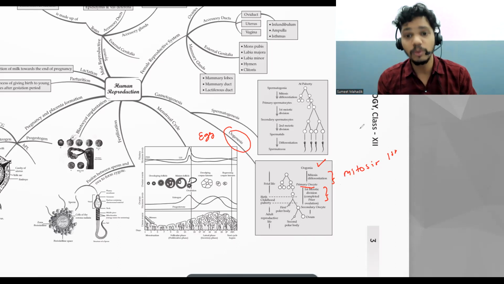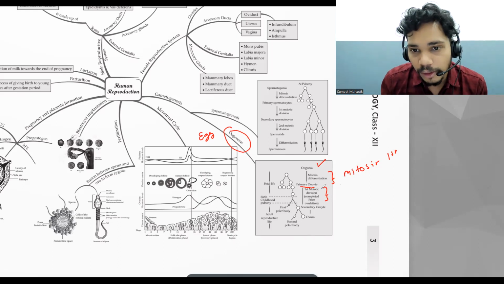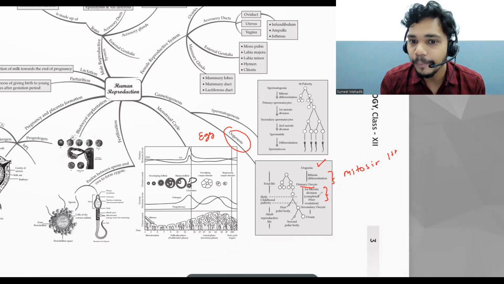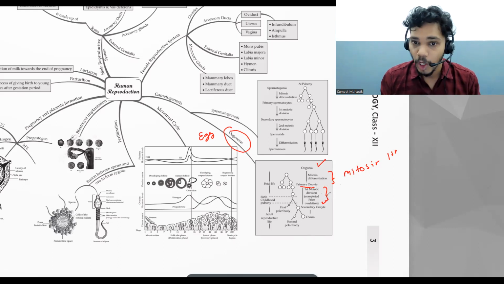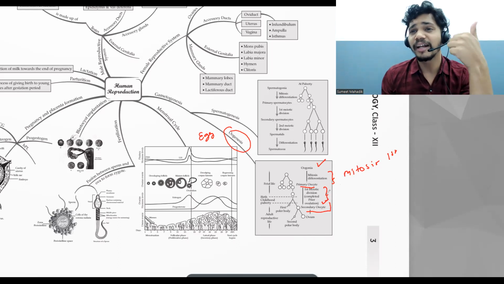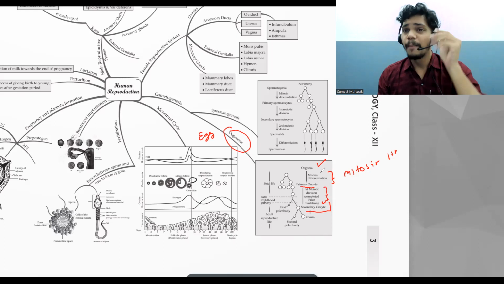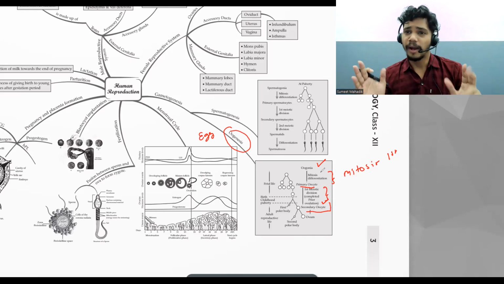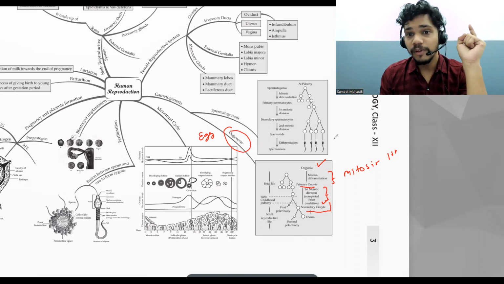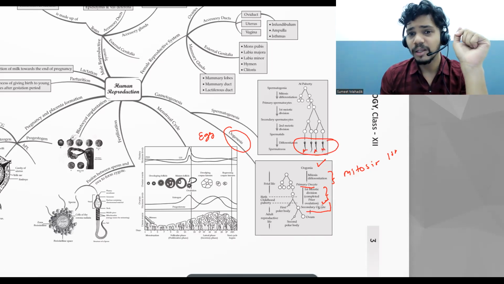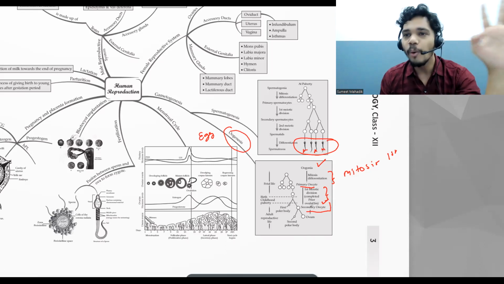This point is very clear to you? Exactly. So the first meiotic division is completed prior, and ovulation is started. So we get the secondary oocyte, and see, here the polar bodies are forming. Definitely they undergo meiosis twice. Polar bodies are forming, that is not required. In case of sperm, we want four haploid cells, but in case of ova, we just want one. We don't want two ova at the time.